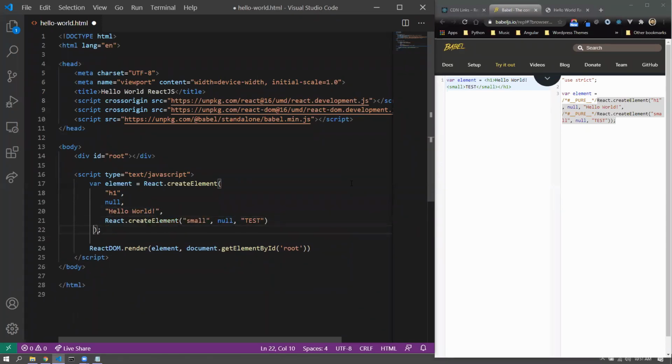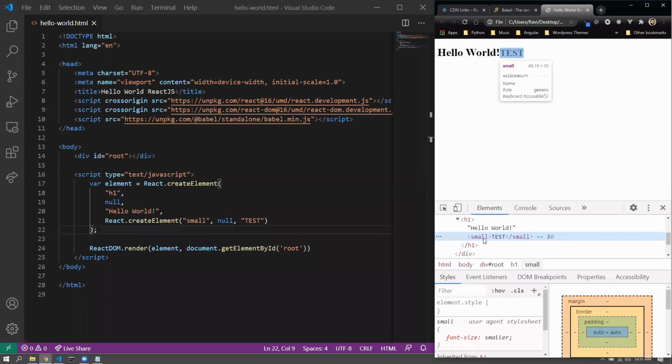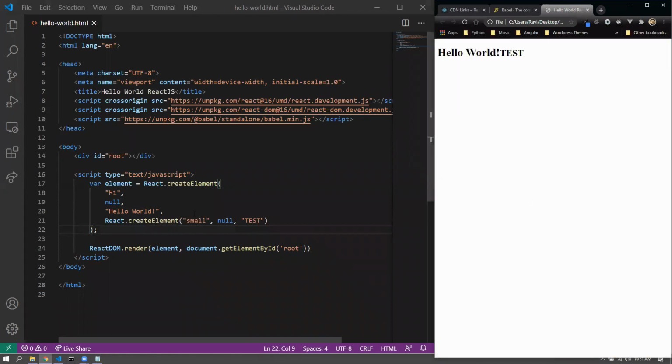You can imagine that if you want to create a very well nested structure, this kind of structure would be a big headache. It doesn't mean that this would not work. It would still work, and if I do an inspect element, you would still see the h1 and small tags all created as we expect. But you can imagine that this is not the way we would go.